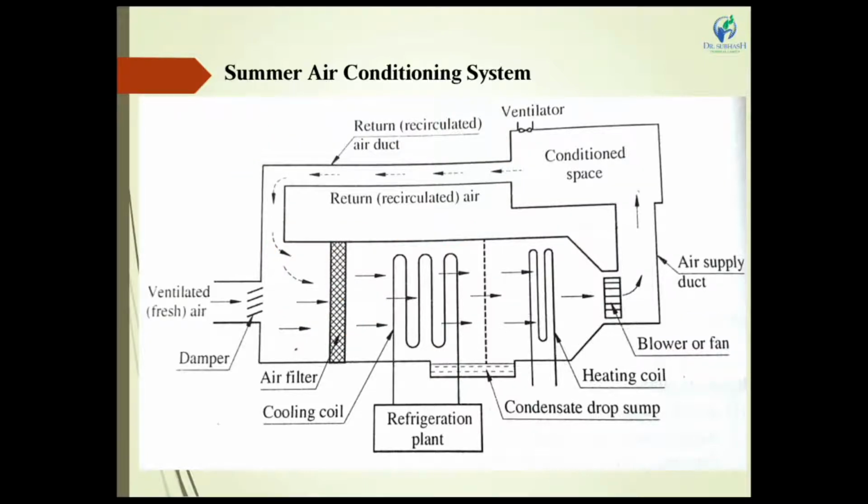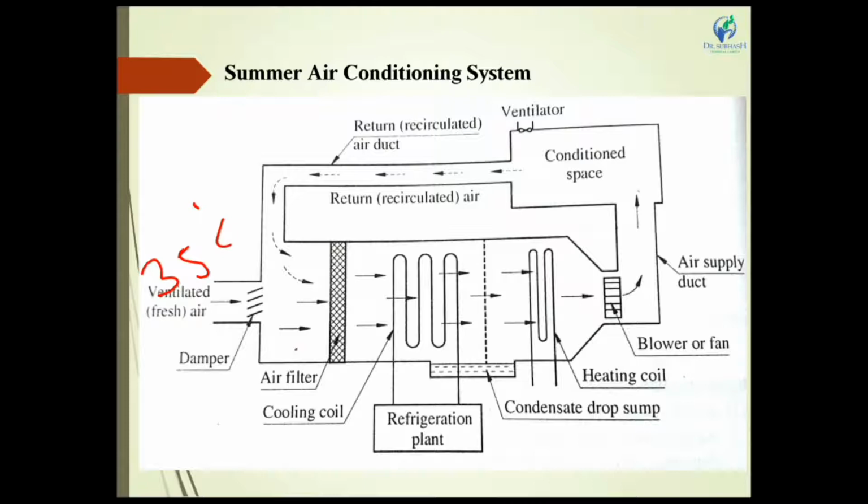The working of the summer air conditioning system: first, air enters through the ventilated space or damper into the air conditioning system. Then it is filtered to remove the dust particles from the air, and clean air passes to the cooling coil. At atmospheric condition, we consider the atmospheric temperature to be 35 degrees centigrade.